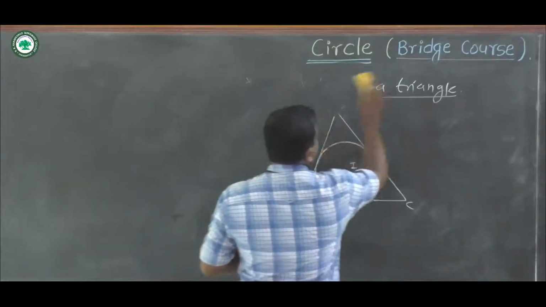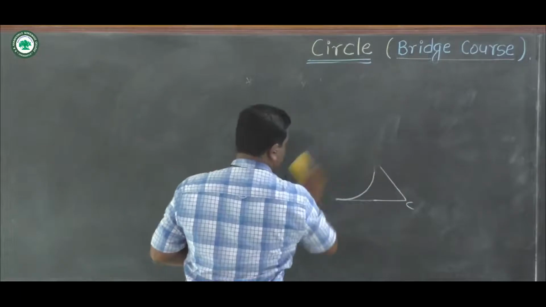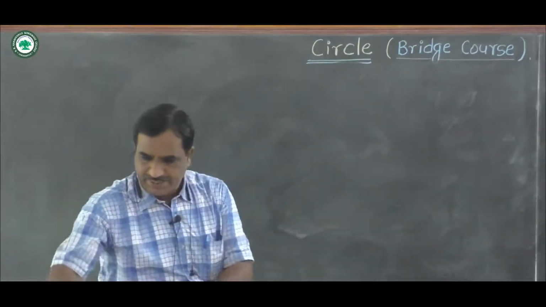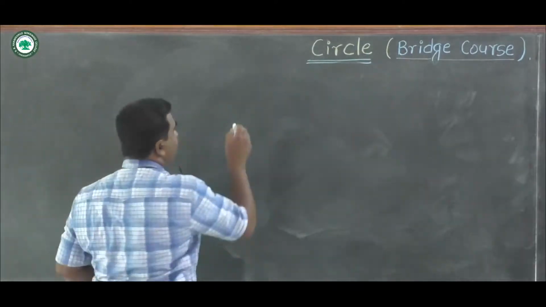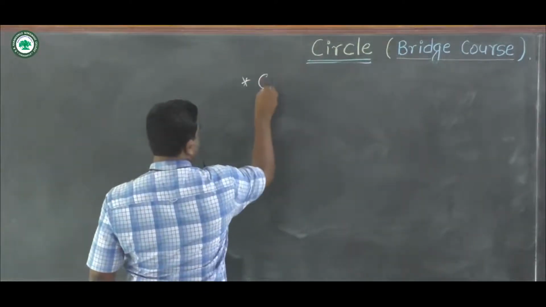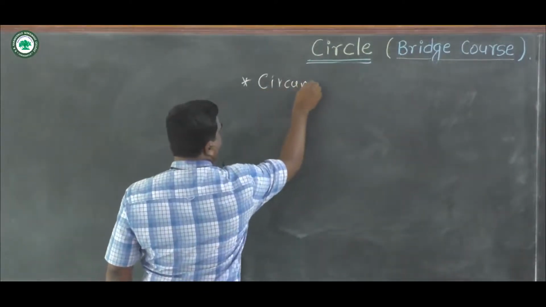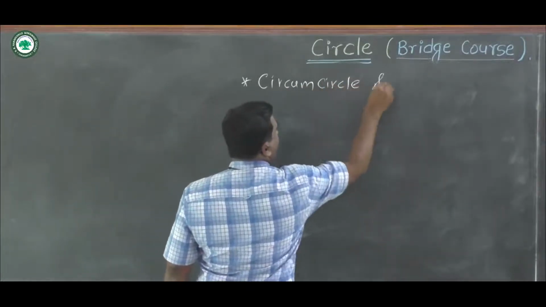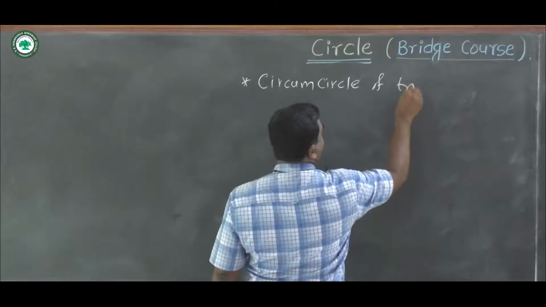circumcircle of a triangle. Next point is circumcircle of triangle.